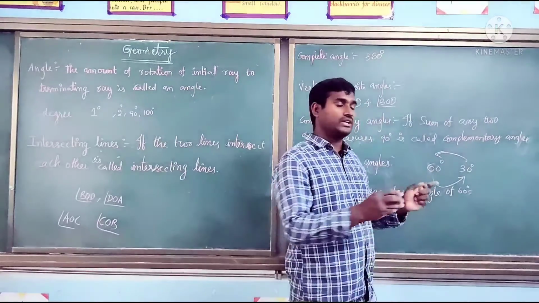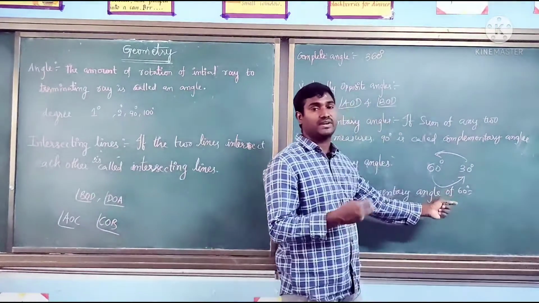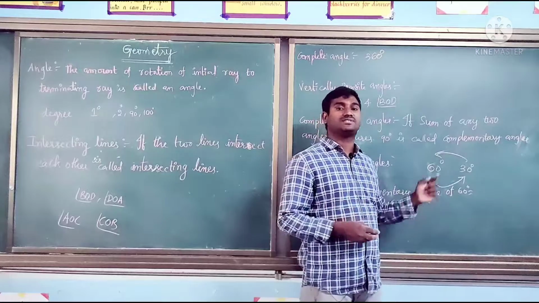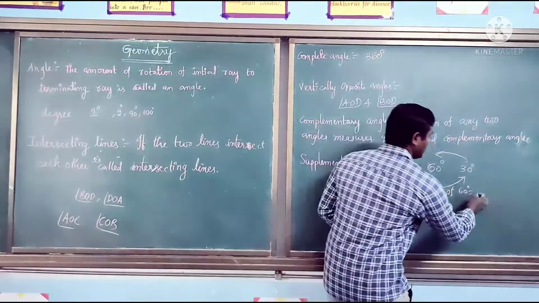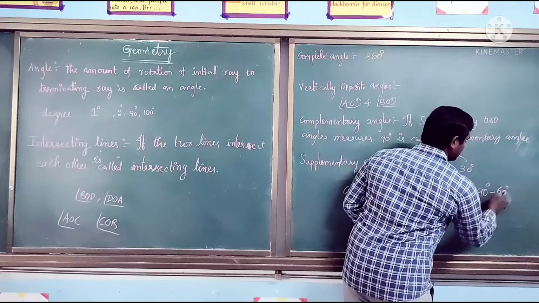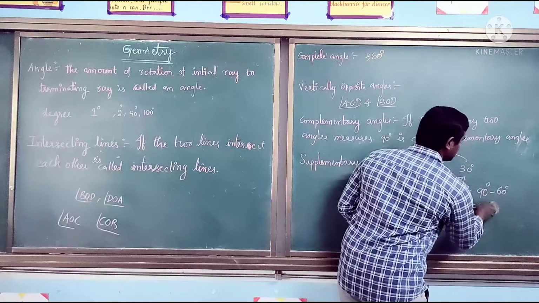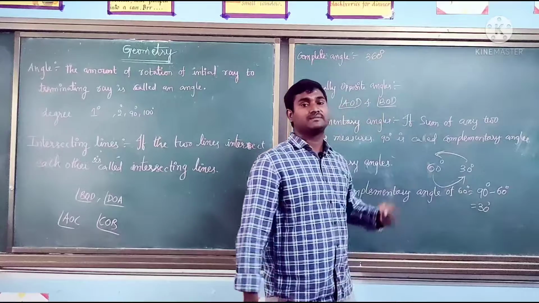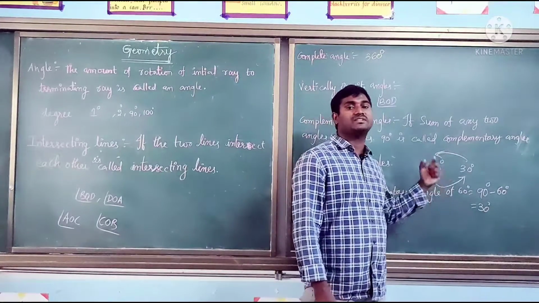Or else you can do this. We need to find the complementary angle of 60 degrees. You can write 90 degrees minus 60 degrees, which is equal to 30 degrees. 60 plus 30, how much? 90 degrees.